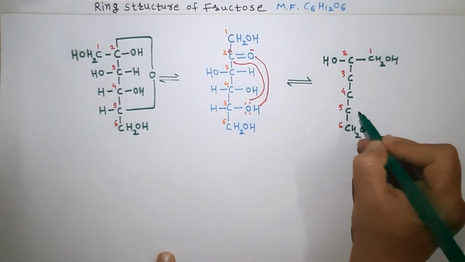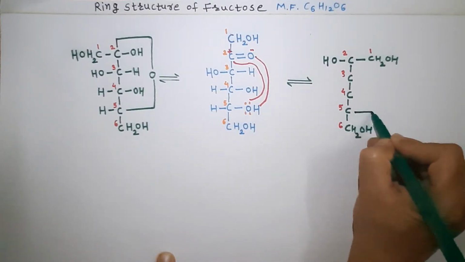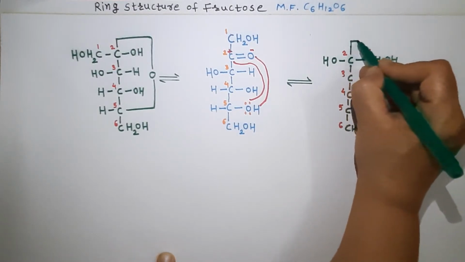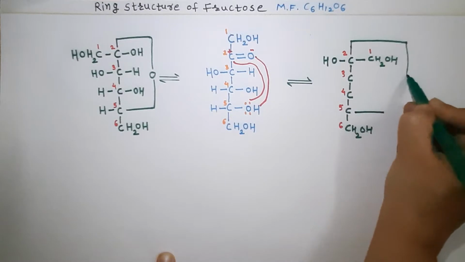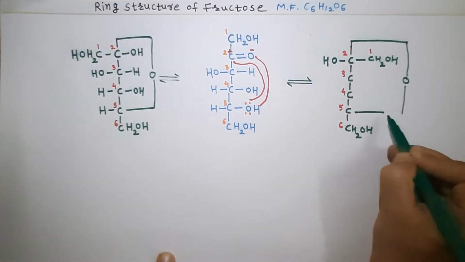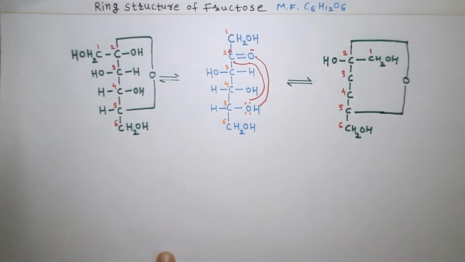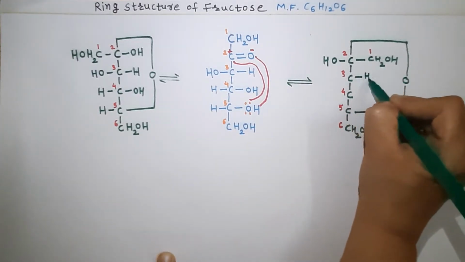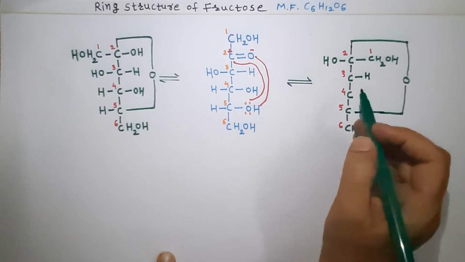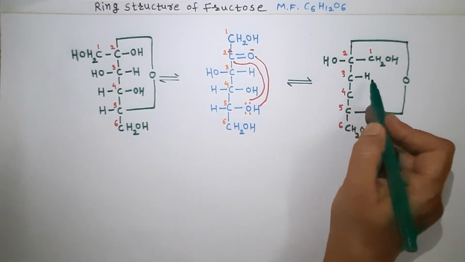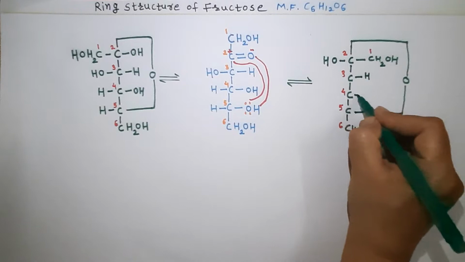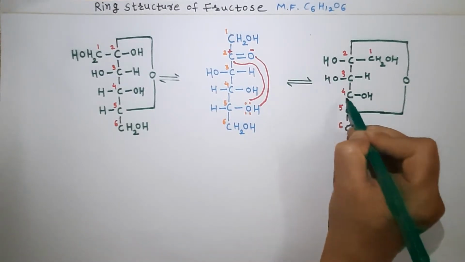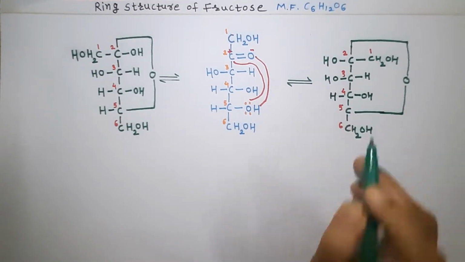This is the fifth carbon atom and this is carbon number 2. These are bonded with the oxygen. Remember, on carbon number 3 the hydrogen is on the right side, and on the fourth, OH. Therefore here OH and here H.